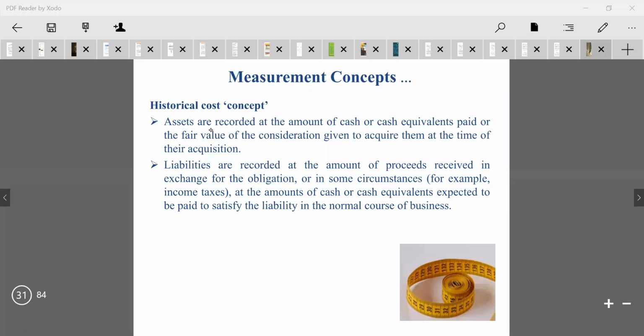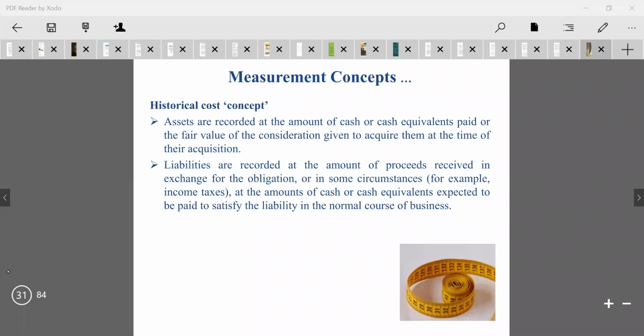That is the historical cost concept. It has already been explained to you. The historical cost concept is that assets are recorded at the amount of cash or cash equivalent paid, or the fair value of consideration given to acquire them at the time of their acquisition. When we buy an asset, the asset amount has to be recorded in the form of cash or cash equivalent.